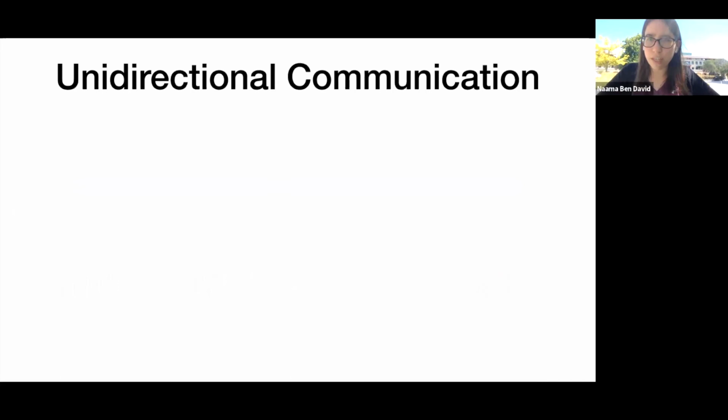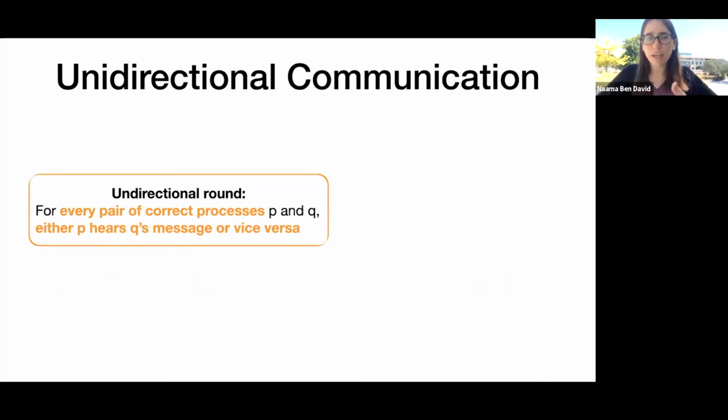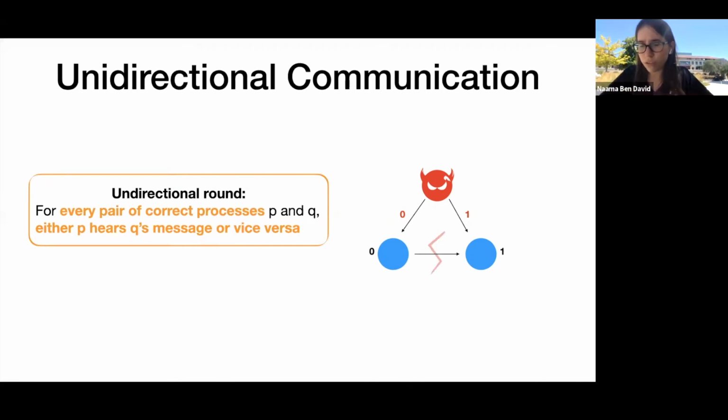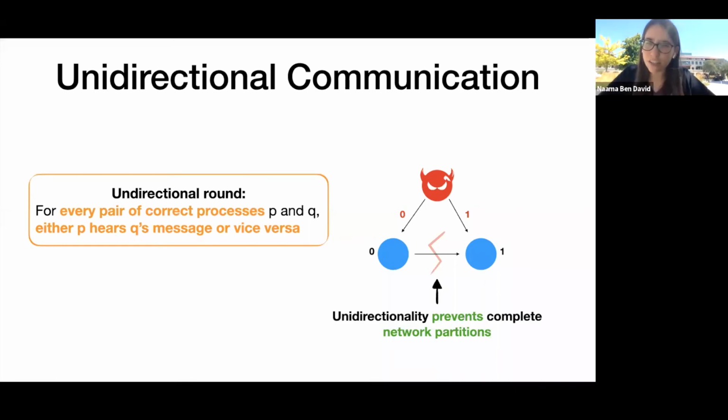Unidirectional communication: we say that a system can implement this if it's able to implement a notion of unidirectional rounds. These are rounds in which every pair of correct processes must hear from each other. Either a process P hears from Q or vice versa, so there's at least one direction of communication between every pair of correct processes. If we think of our original diagram from the beginning of the talk, unidirectional communication still allows a Byzantine process to equivocate if it wants, but it prevents a complete partition between any two correct processes. And this actually allows these processes to detect equivocation and therefore prevent it.